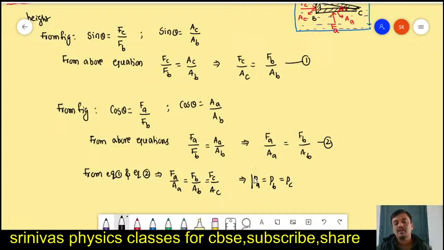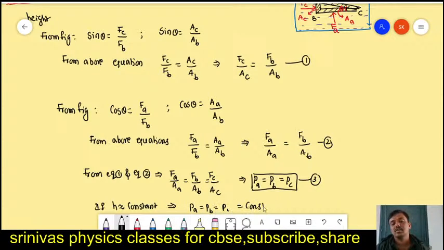That means this triangular column has three sides, and on the three sides the pressure is the same. If you consider that the height of the triangular column is the same, that means the height is almost constant, very small and negligible in the figure, then the pressure will be constant. Pressure is also constant. Understood? This is the proof of Pascal's law.